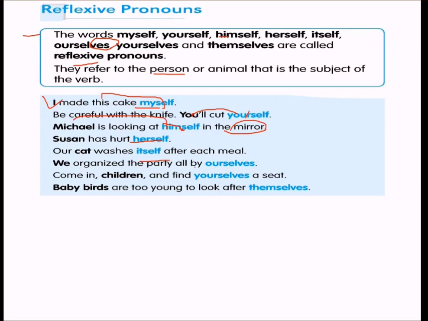We organized the party all by ourselves. We all did it, so ourselves. Come in, children, and find yourselves a seat. Children is plural, so yourselves. Baby birds are too young to look after themselves.